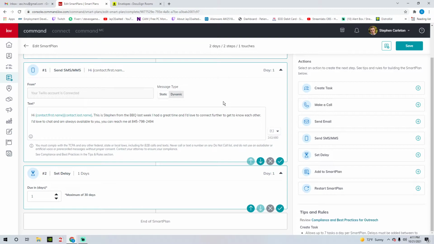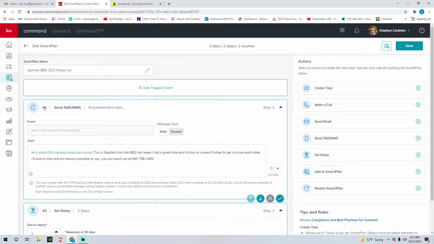And the messages are going to get sent as part of the smart plan because this is the first step that we have. So as soon as we start this smart plan, this is the first thing that's going to happen: this text message.